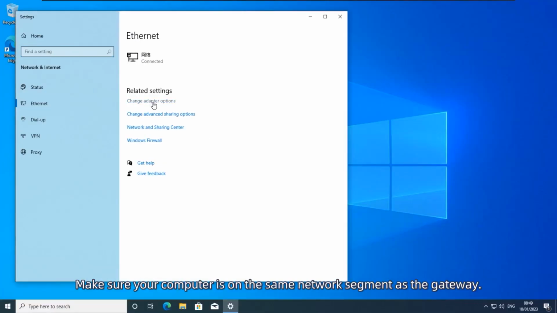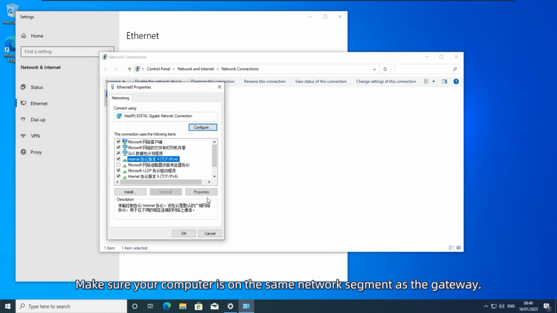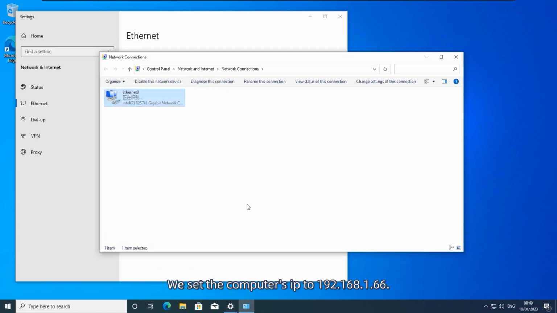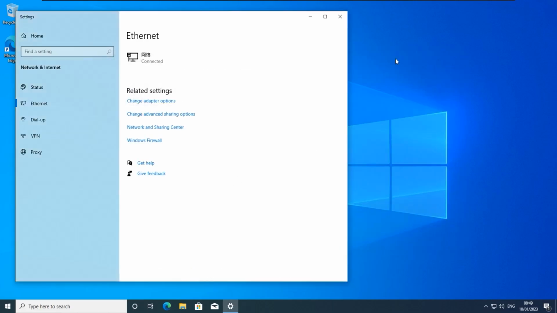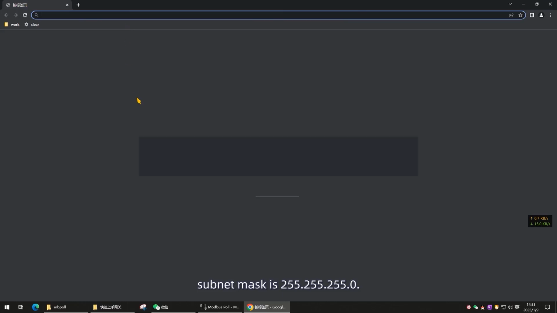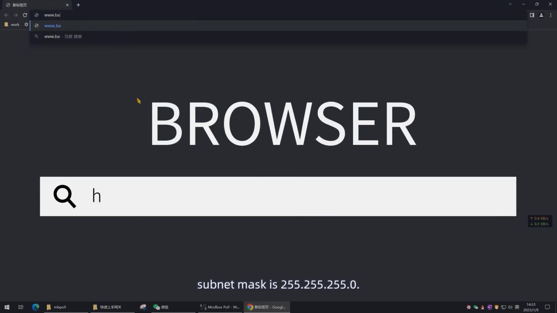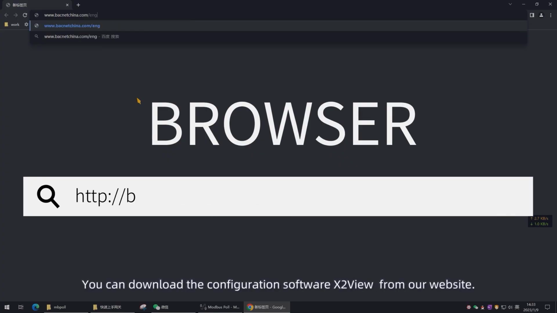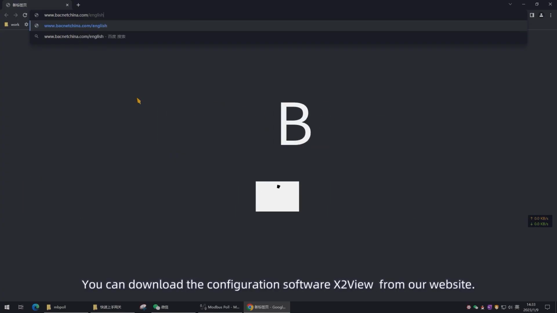Make sure your computer is on the same network segment as the gateway. Default IP of the gateway is 192.168.1.88. So, we set the computer's IP to 192.168.1.66. Subnet mask is 255.255.255.0. You can download the configuration software to view from our website.